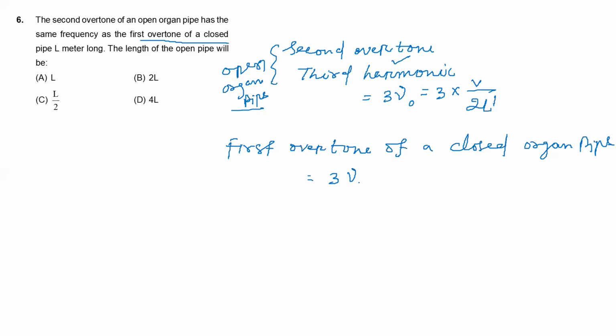Listen, so that is 3 V naught, equal to 3 into V by 4L.